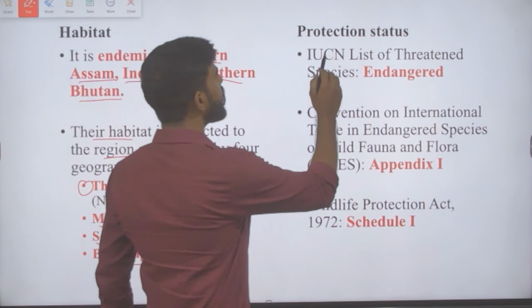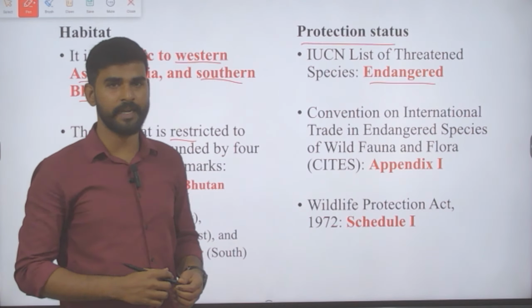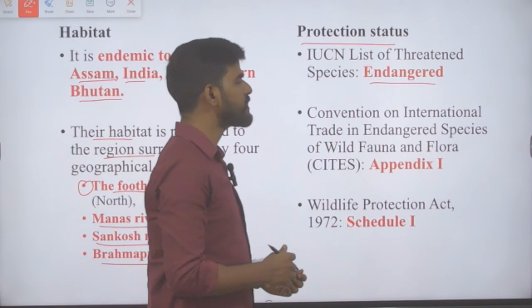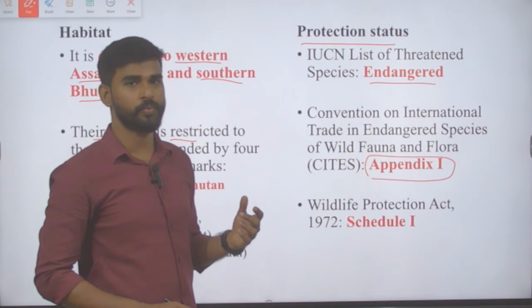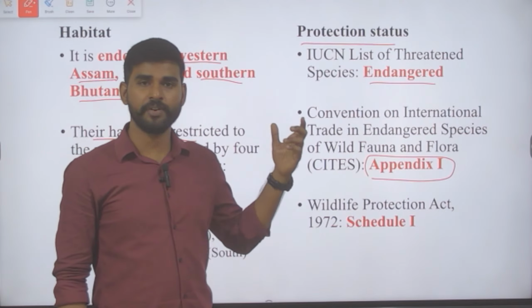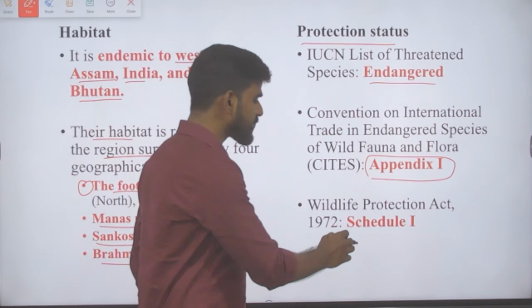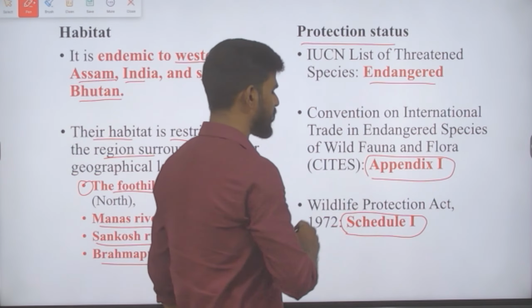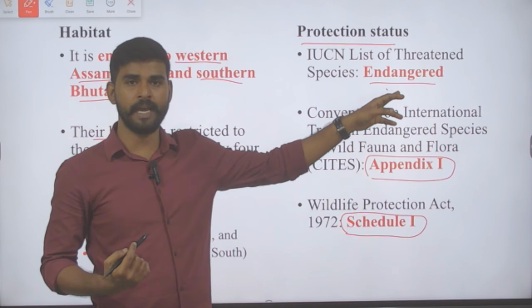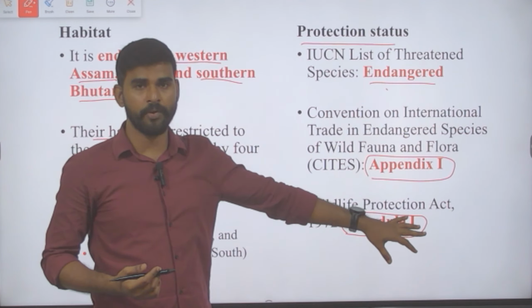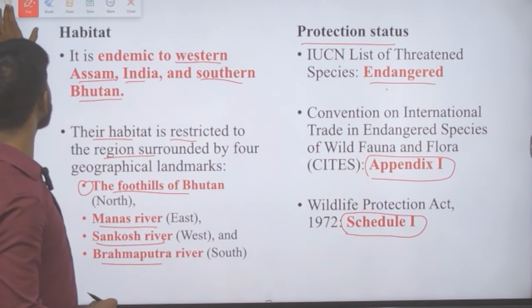Talking about the protection status of the golden langur, it is endangered under the IUCN category. Under the IUCN Red List, it is categorized as endangered, and it is placed in Appendix 1 of the CITES convention. What is the CITES convention? Convention on International Trade in Endangered Species of Wild Flora and Fauna. It is also placed in Schedule 1 of the Wildlife Protection Act of 1972. That is because it is endangered. Endangered or critically endangered animals are given the highest protection status, that is Schedule 1 according to the Wildlife Protection Act. I hope this is clear.